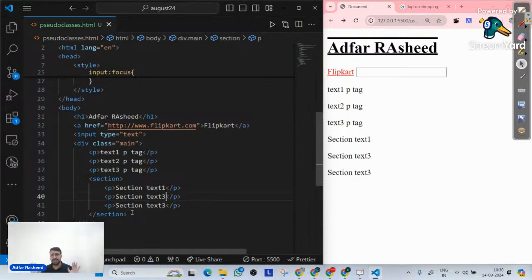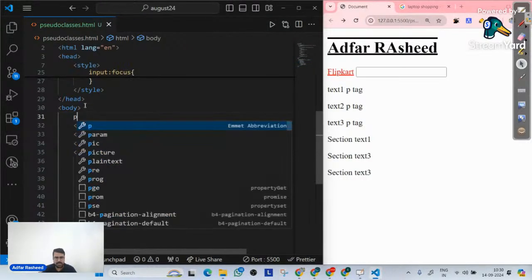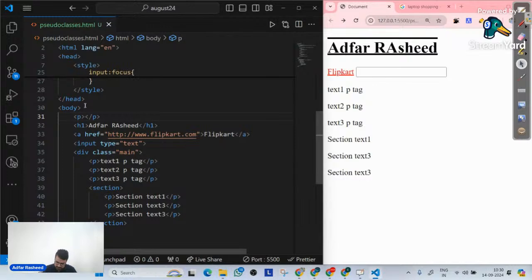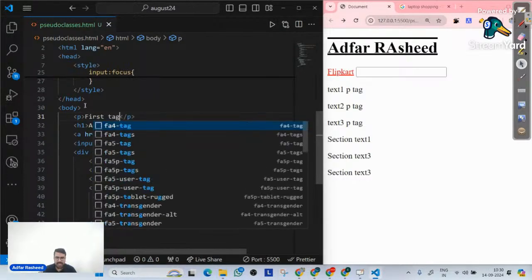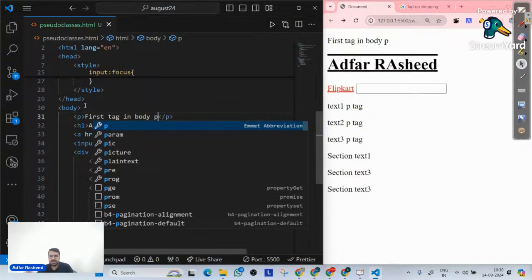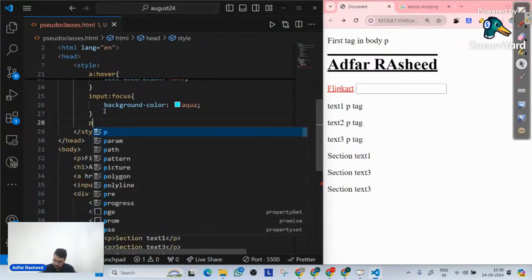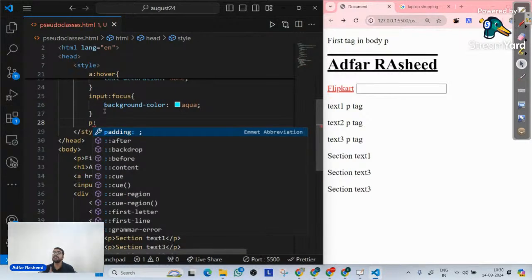So as of now, we can completely understand the relationship inside this particular div. Even let me go here and create a p tag, and that p tag will simply say "first tag in body." Done. P tag. So you can clearly see the output over here. Now look at this. I will implement a pseudo class called first child.